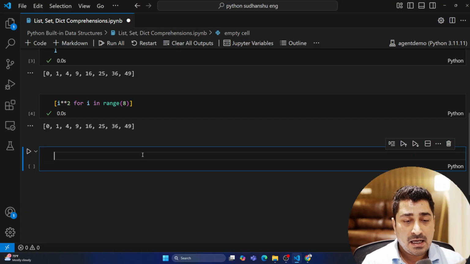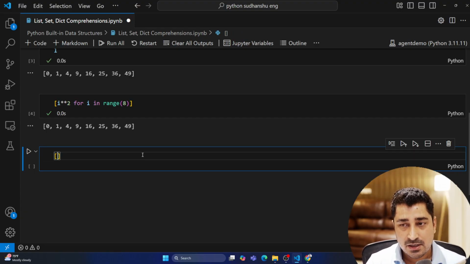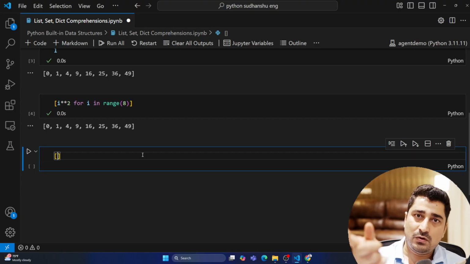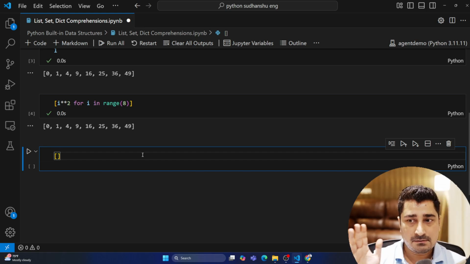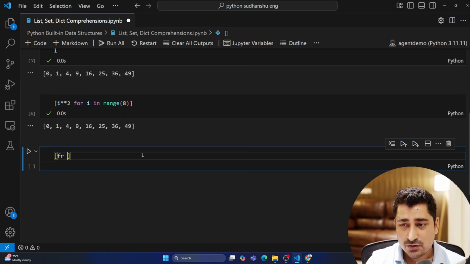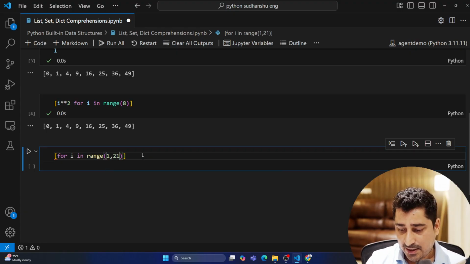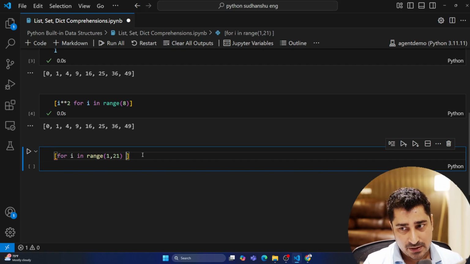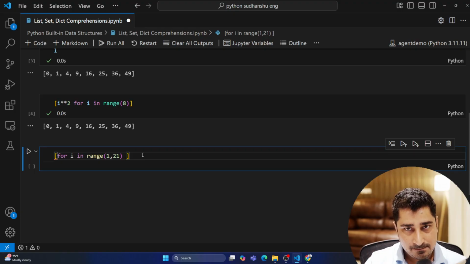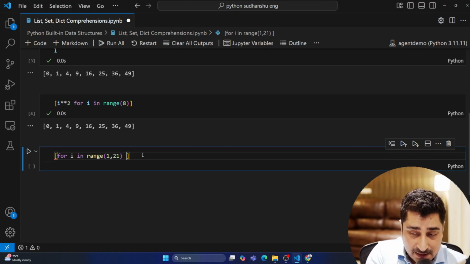Okay, fine. Now let's suppose I am going to do a list comprehension. I have to produce data, maybe from 1 to 20, and I have to create a list of only even numbers. Finally I'm looking for a list of even numbers. So what I can do is write a for loop, for i in range of 1 to 21. It is going to produce data from 1 to 20. And then I'm going to write a condition for the filtration, because I have to store only even numbers, but there will be odd numbers in between 1 to 21.